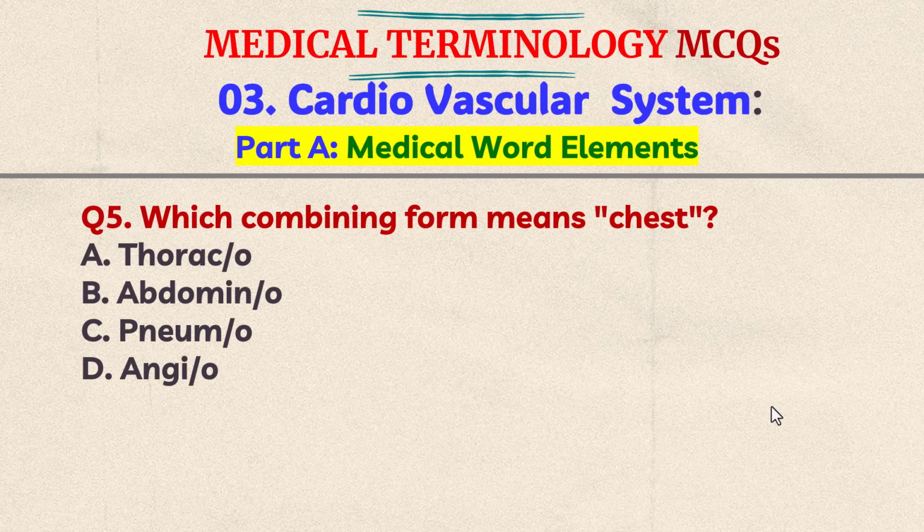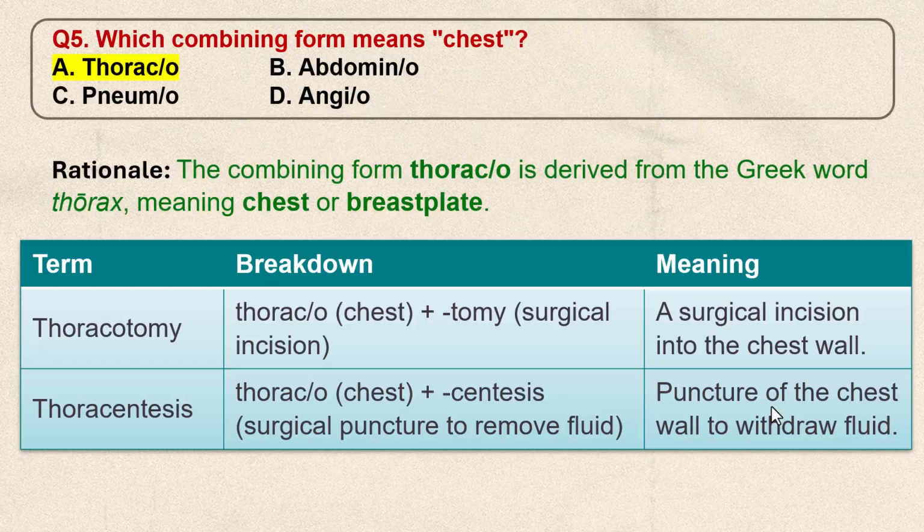Question number 5. Which combining form means chest? A. Thoraco, B. Abdomino, C. Pneumo, D. Angio. Think the answer. The correct answer is A, thoraco. The combining form thoraco is derived from the Greek word thorax, meaning chest or breastplate.